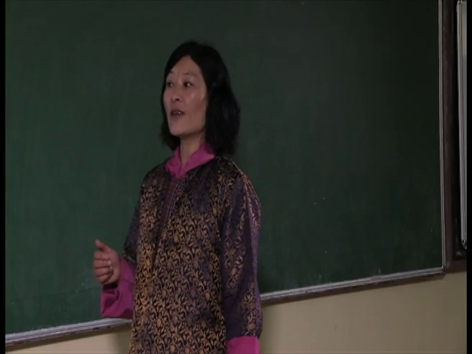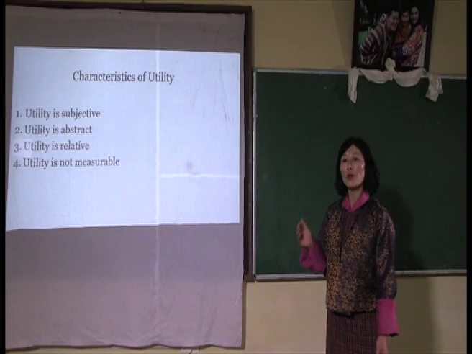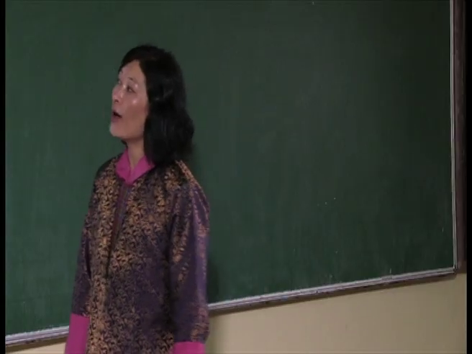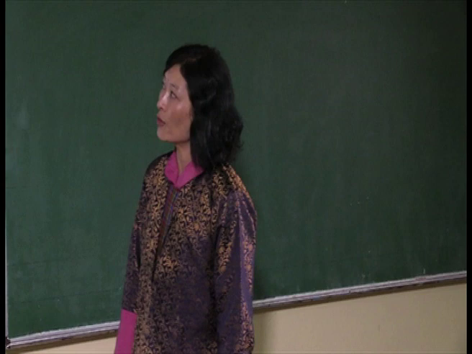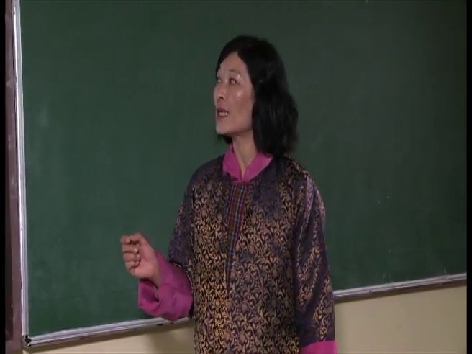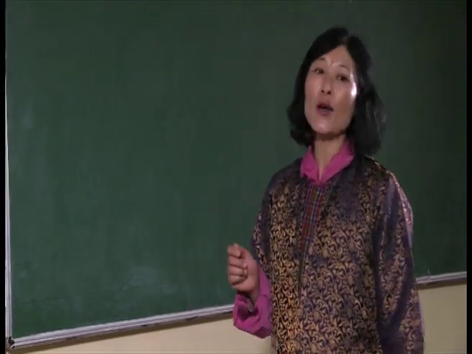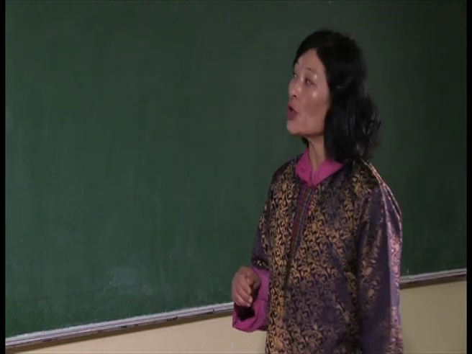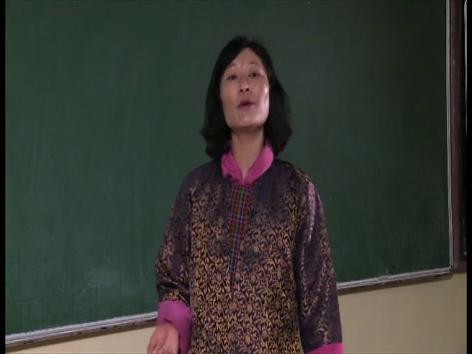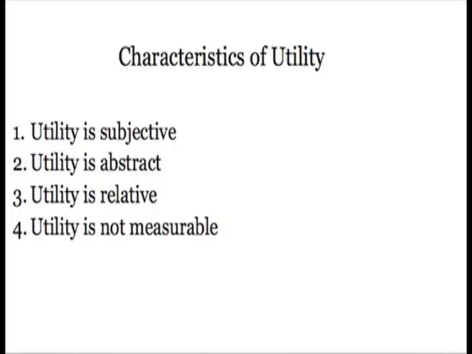In order to understand the relationship between total and marginal utility, first of all, we will look into the characteristics of utility in general. Number one, the first characteristic of utility is subjective. That means the satisfaction that the consumer gets from each commodity would differ from one person to another, depending upon their preferences and taste.